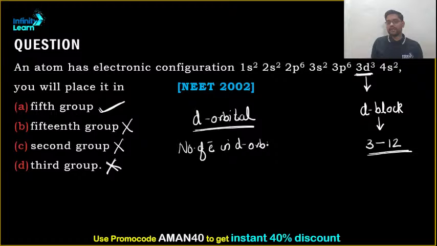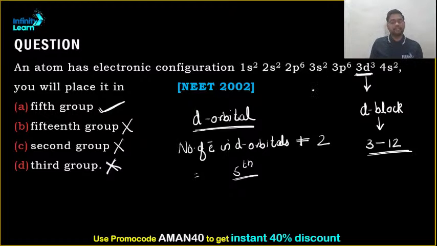With some exceptions, you can use this rule. You can use this formula: number of electrons in the d orbital plus 2. That will give you the position in terms of group. So 3 plus 2 is what? 5th.